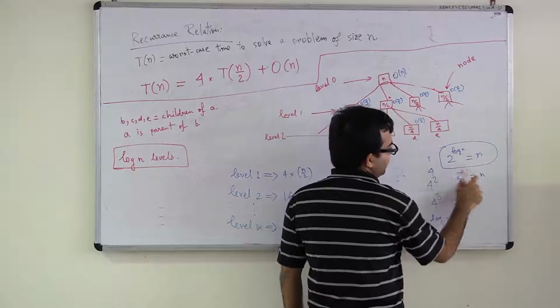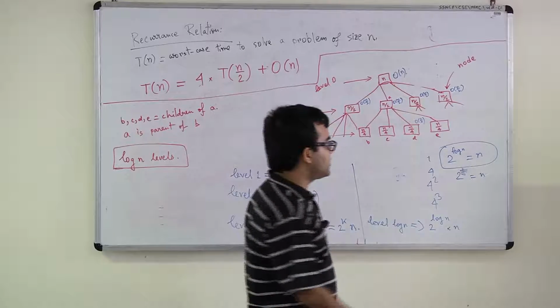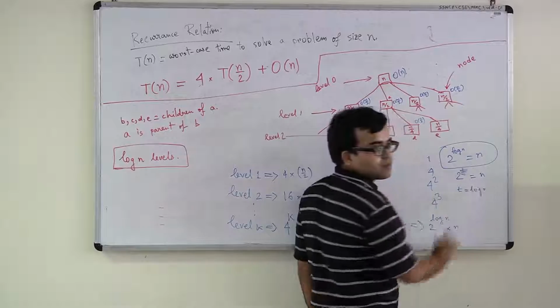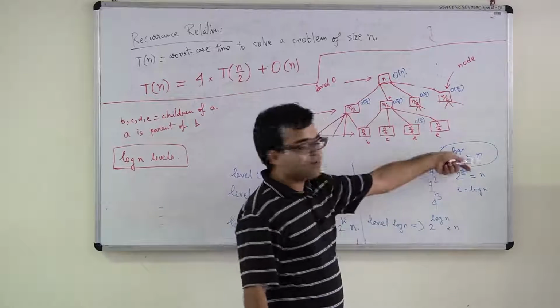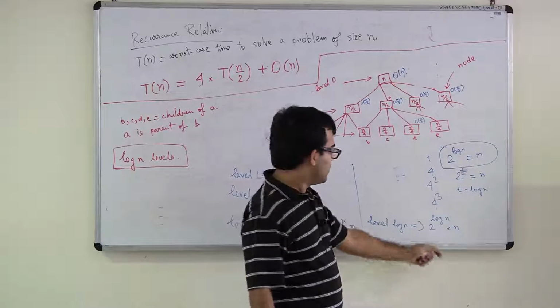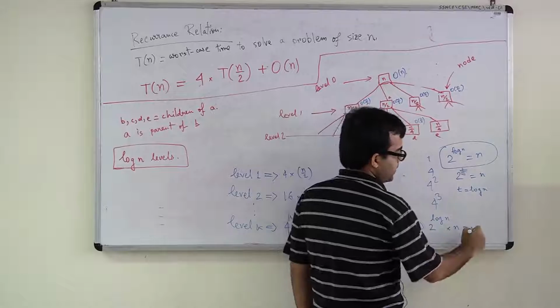Suppose 2 to the power t was n. Okay, then what would you say? T is log n, right? Then what does this mean? 2 to the power log n is n, right? So in level log n, the total cost is 2 to the power log n times n, which is n square.